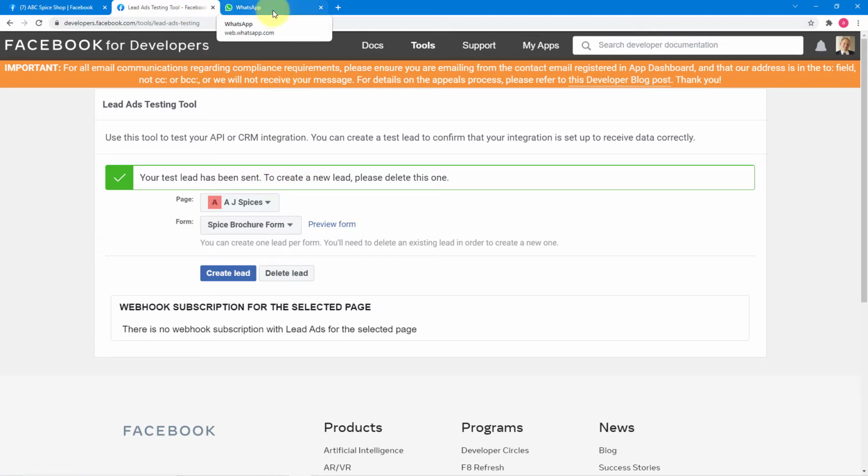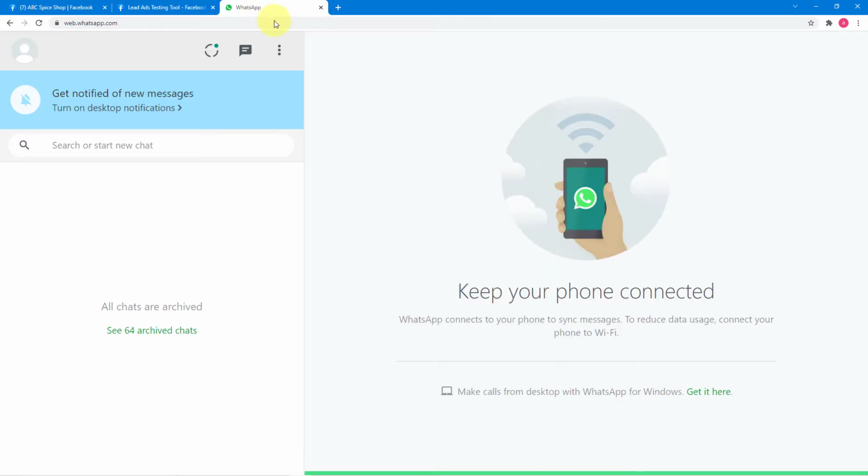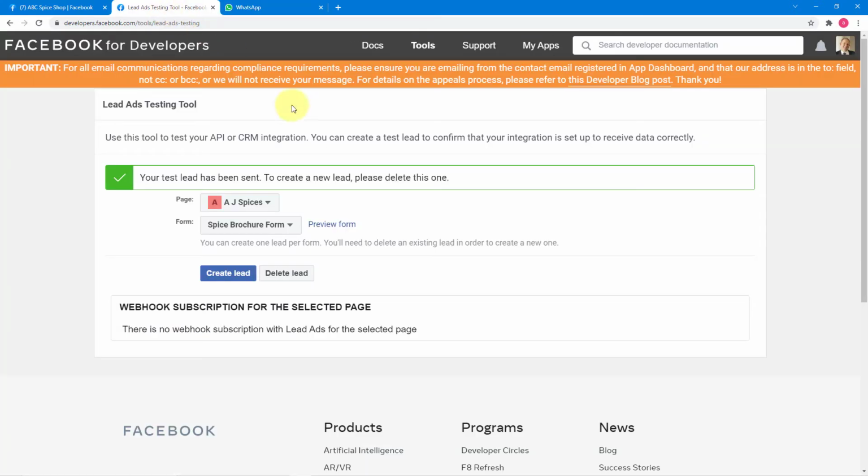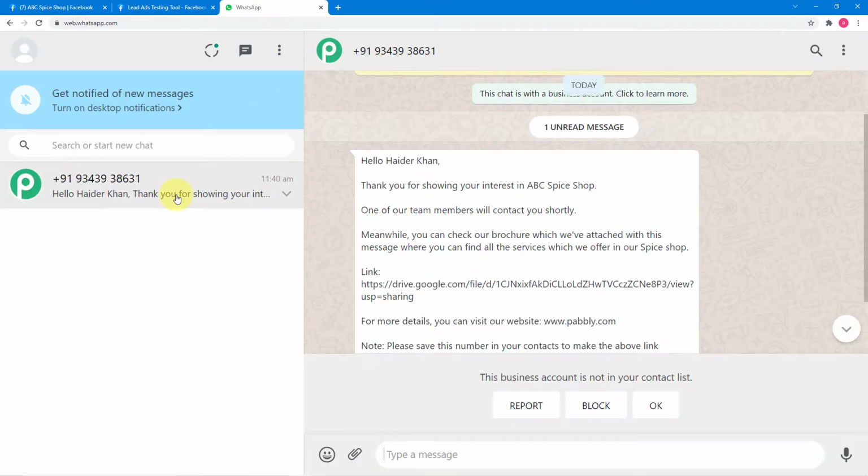Haider Khan receives the rate list or the quotation of our business or not. So guys, Facebook uses polling technique to send the data, so it might take 3 to 4 minutes to reach the message here. So we are going to wait for 3 to 4 minutes and then we will check. So guys, the wait is over, the message is here, let's check.